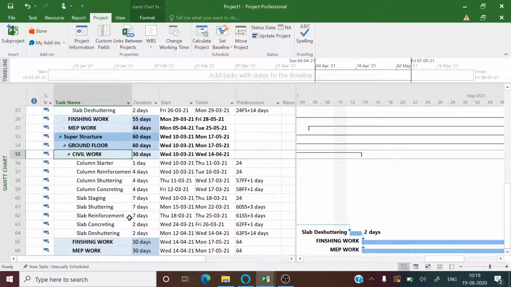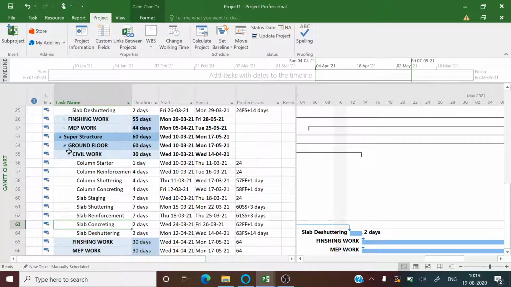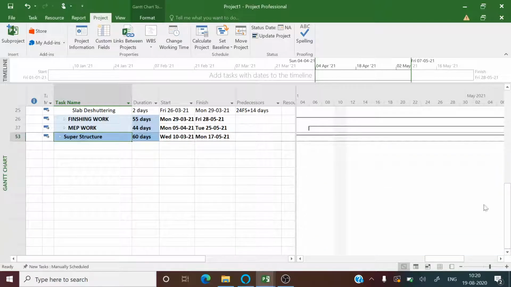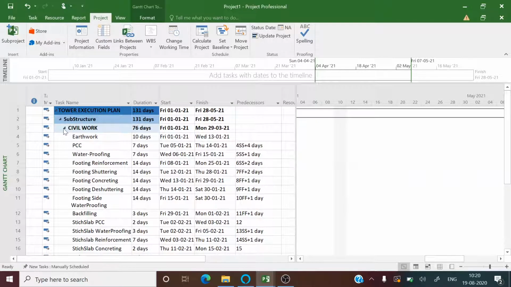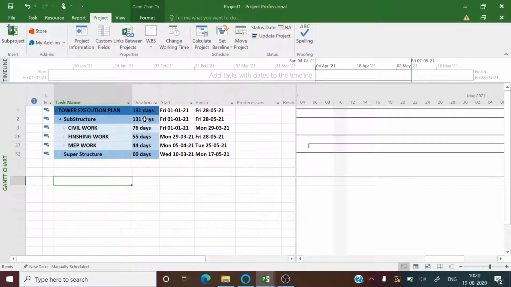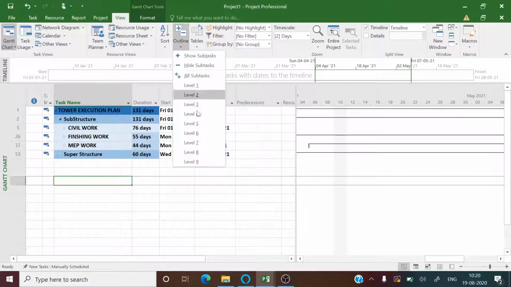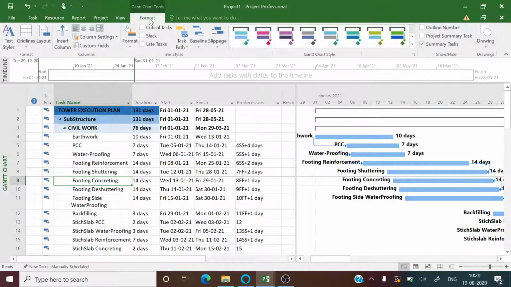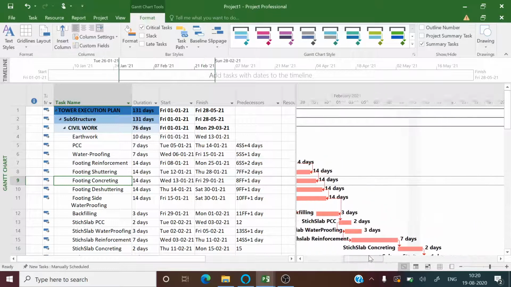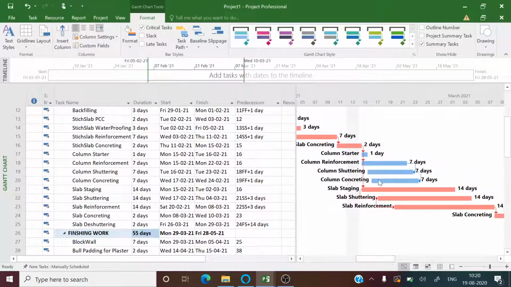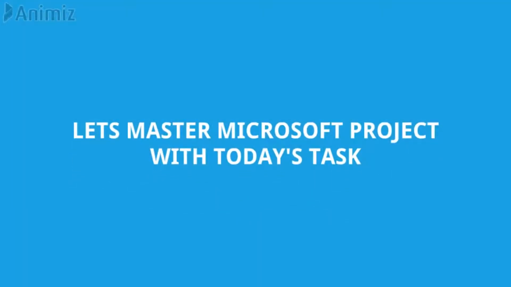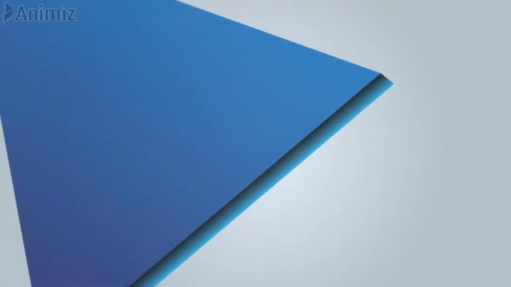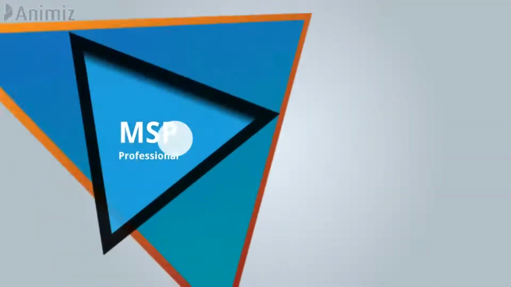So based on logically linking the activities, a minimum of 60 days is required to finish a floor at ground level. After logically linking each of the activities, we have arrived at the estimated duration of the project. However, it is equally important to incorporate the advanced concept of scheduling, and the most important one is to derive the project critical path. Now it's your time to try your hand and to master relationships with today's task, so that we can incorporate a lot of exciting scheduling techniques in the coming session.